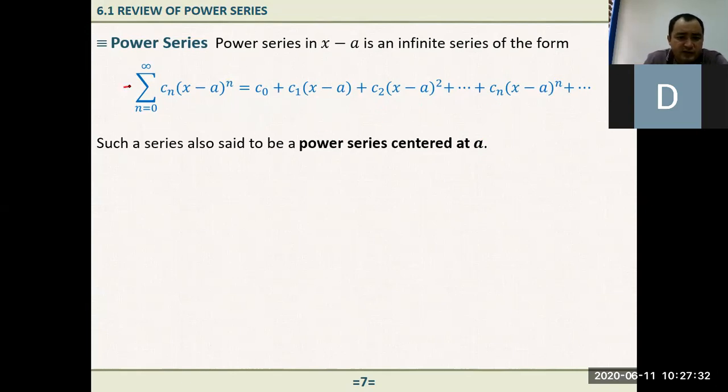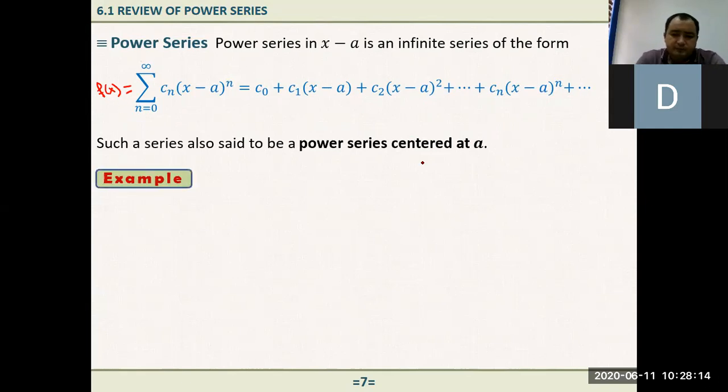If I write here, let's say, the power series representation of some function f of x, it's just a polynomial. Yes, it goes to infinity, but I don't have to pick all the terms. Maybe I can take the first 10, or the first 50, or the first 100. That gives us a sufficient approximate value of this function. For example, if you're interested in evaluating this function at certain points, maybe it is really complicated to evaluate directly, and using this polynomial power series representation, we can deal with this function.